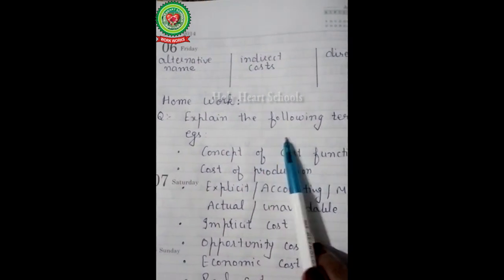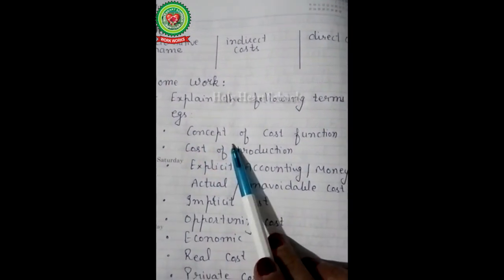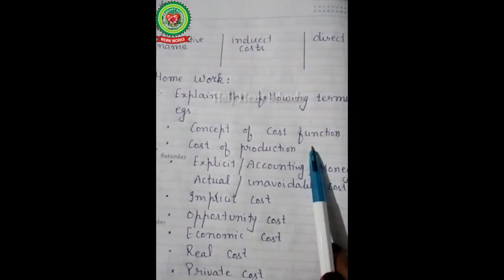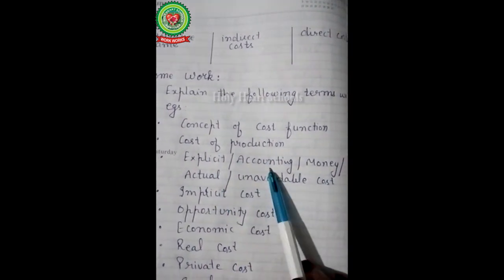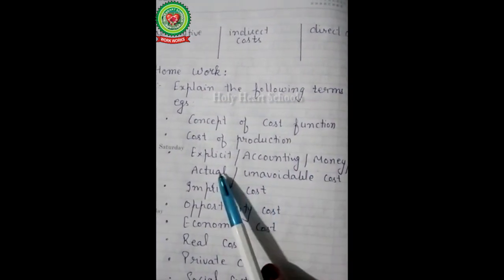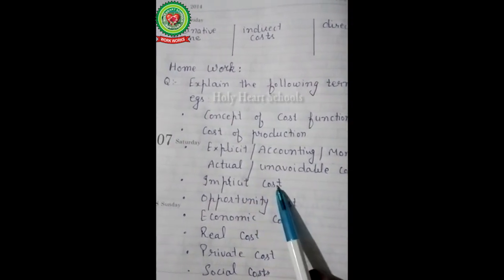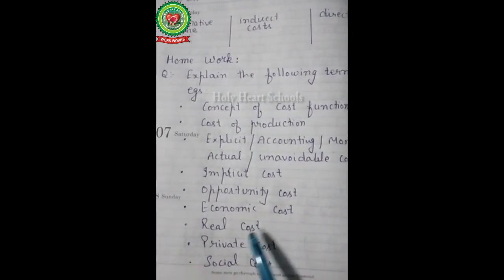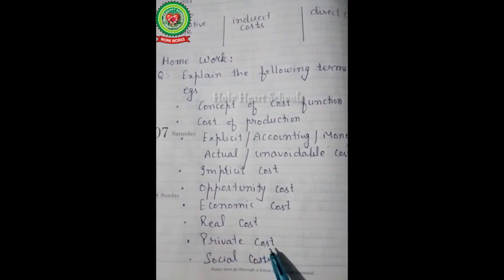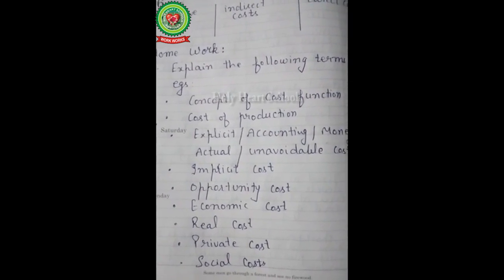Now it's time to note down the homework. Explain the following with examples: concept of cost function, cost of production, explicit or accounting or money or actual or unavoidable cost, implicit cost, opportunity cost, economic cost, real cost, private cost, social cost. Thank you. Hope you all will complete the chapter.